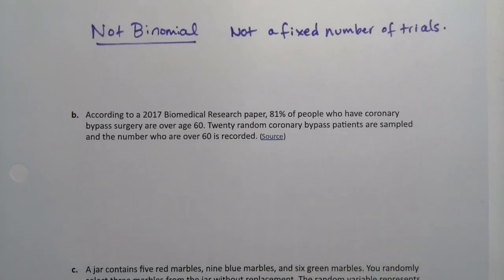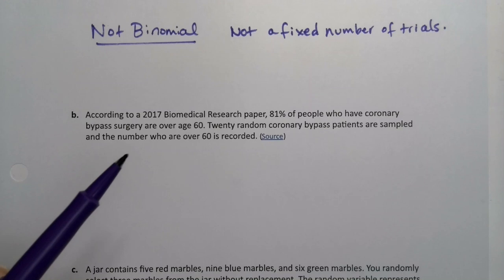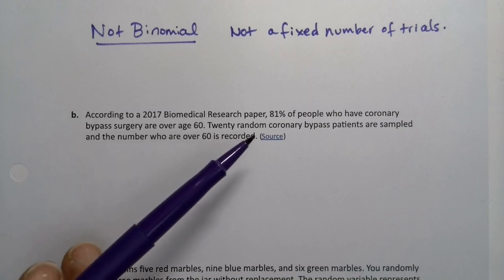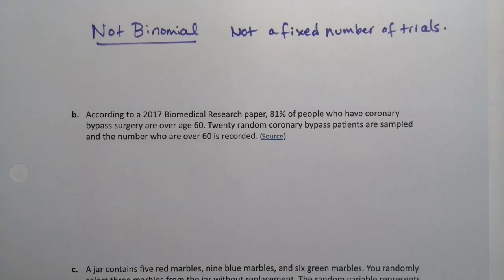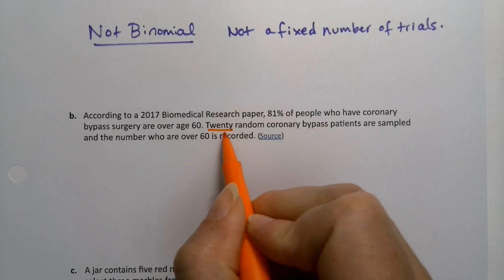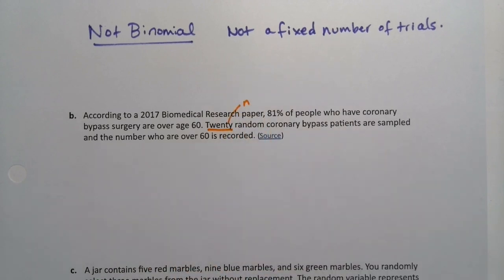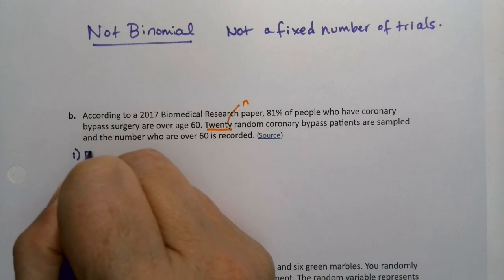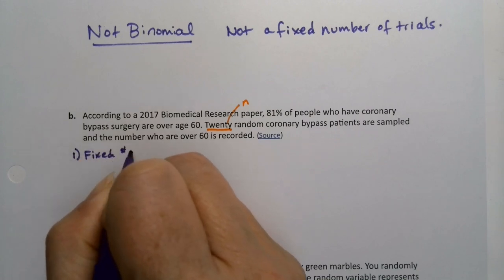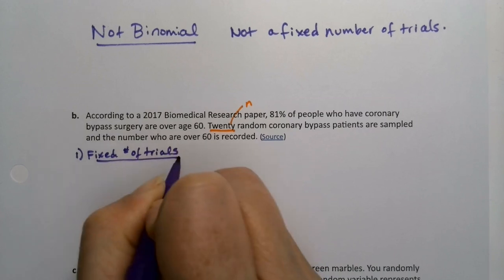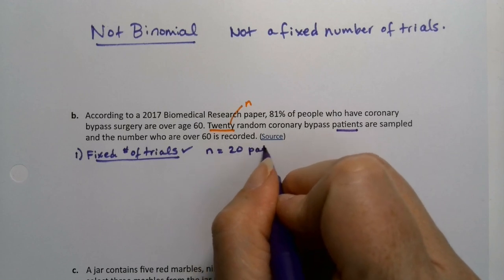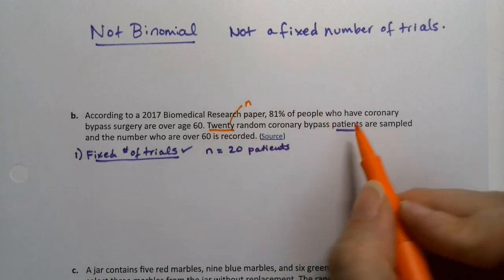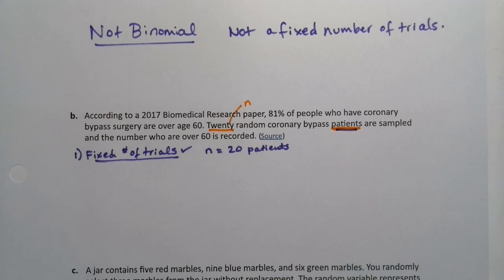All right. Now, according to a 2017 biomedical research paper, 81% of people who have coronary bypass surgery are over age 60. 20 random coronary bypass patients are sampled, and the number who are over 60 is recorded. Okay, so right here, I'm noticing an N right there with the 20. So I think we've got the first part, right? So in part one, we have a fixed number of trials, and that would be a yes, right? We have that. N is equal to 20, in this case, patients. So our trials are patients this time. And I'll give you a hint, this one's going to work.